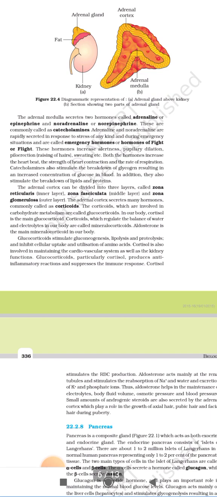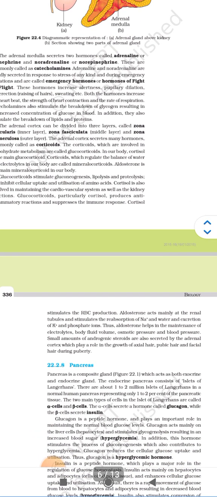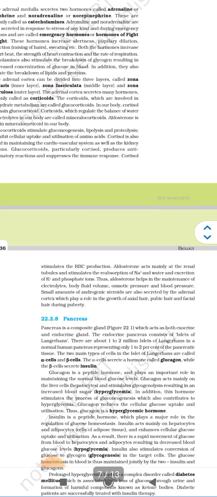The adrenal cortex can be divided into three layers called zona reticularis, that is the inner layer, zona fasciculata, that is the middle layer, and zona glomerulosa, that is the outer layer. The adrenal cortex secretes many hormones commonly called corticoids.